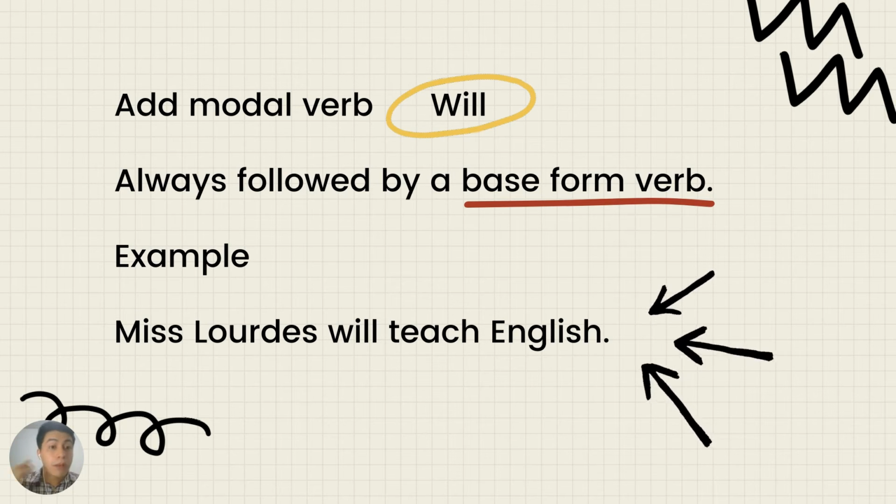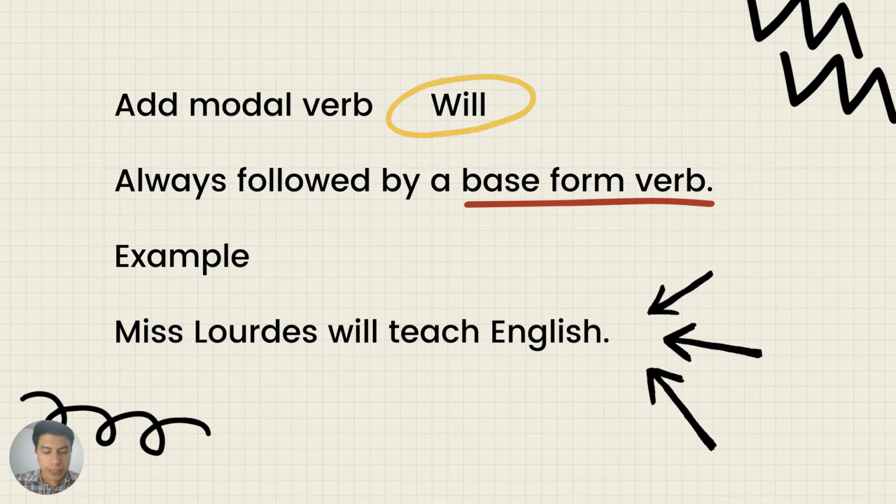For example, Miss Lourdes will teach English. Okay, I have Miss Lourdes, I add my auxiliary will, and it is followed by a verb in the simple base form, which is teach. So my final sentence is Miss Lourdes will teach English.